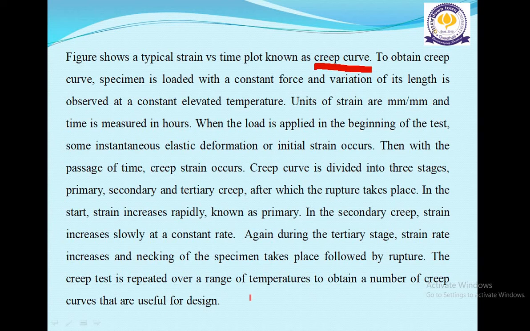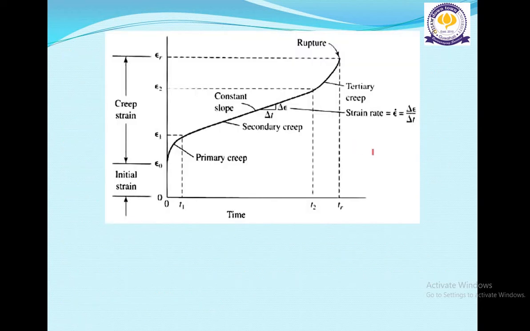During the tertiary stage, strain rate increases and necking of the specimen takes place, followed by rupture. The creep test is repeated over a range of temperatures to obtain a number of creep curves that are useful for design purposes. Here you can see the figure, the creep curve.